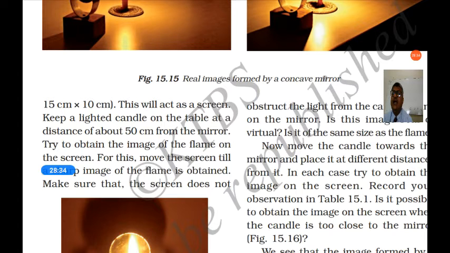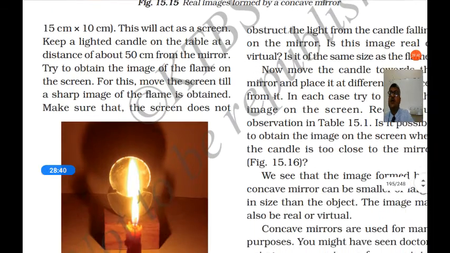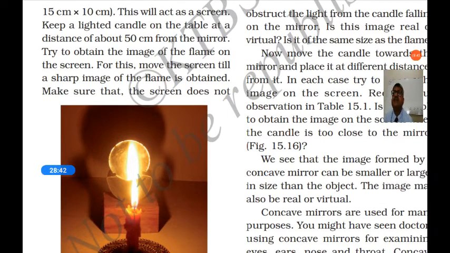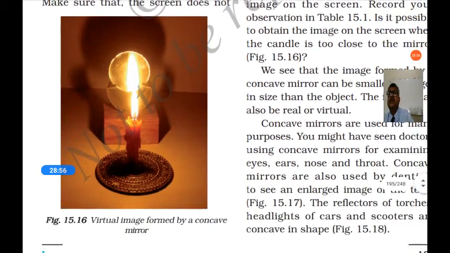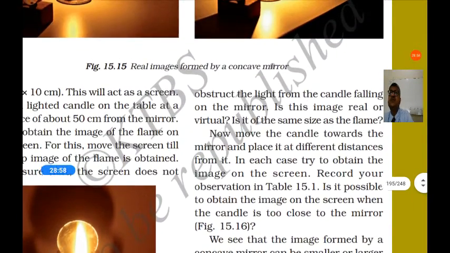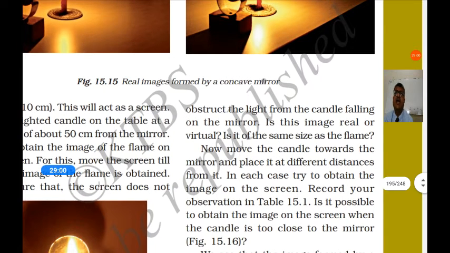Keep a lighted candle on a table at a distance of about 50 cm from the mirror. Try to obtain the image of the flame on the screen. For this, move the screen till a sharp image of the flame is obtained. Make sure that the screen does not obstruct the light from the candle falling on the mirror.